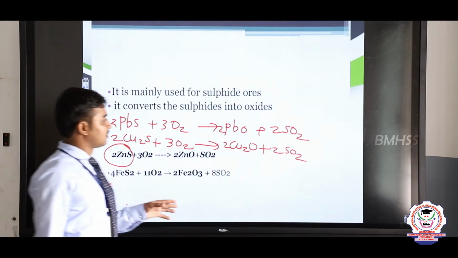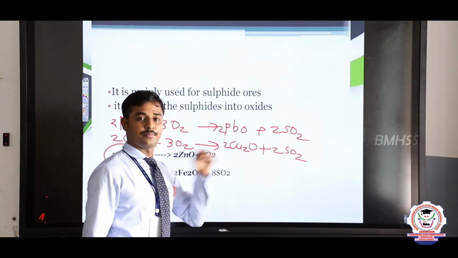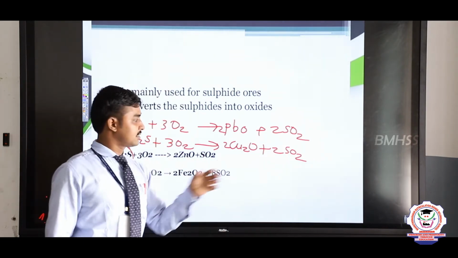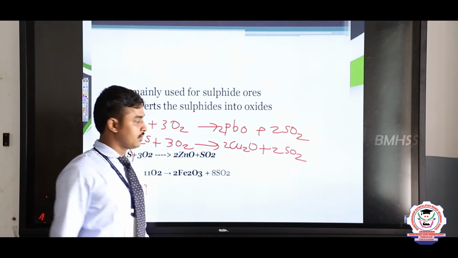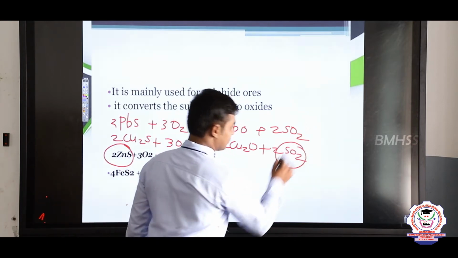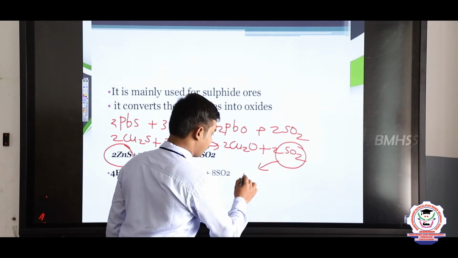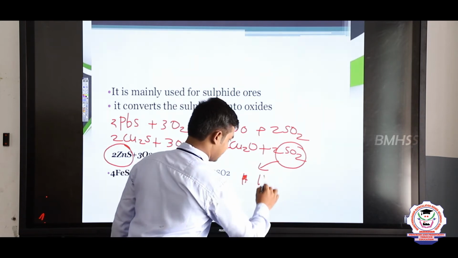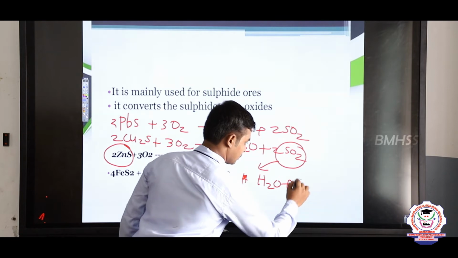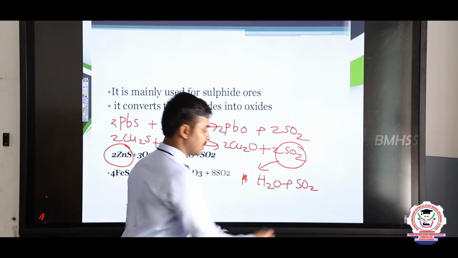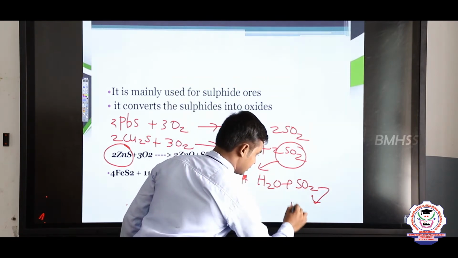Here, sulfur dioxide is a poisonous, harmful gas, because the gas present in the atmosphere can react with water molecules, H2O. When sulfur dioxide reacts with water, it can form sulfuric acid.